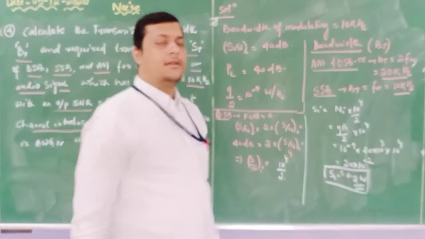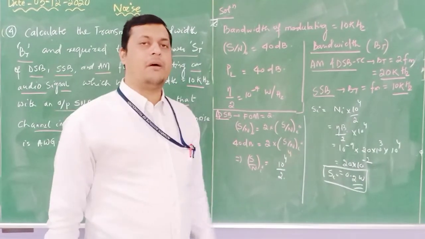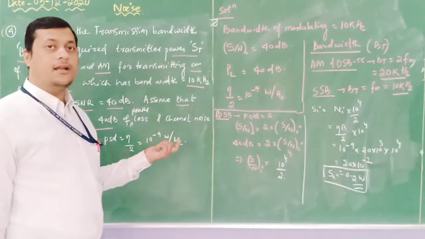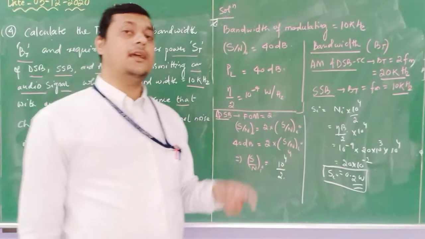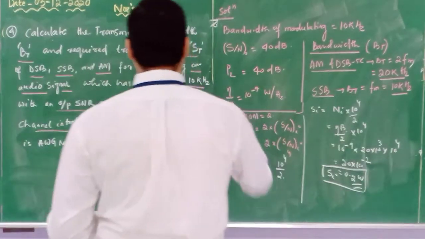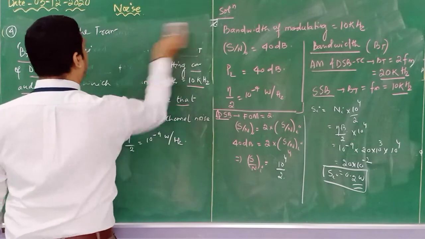Now the input signal power is known. The power loss is also known, that is 40 dB. I need to determine the transmitted power. Yesterday we formed a relation; we have seen a relation.